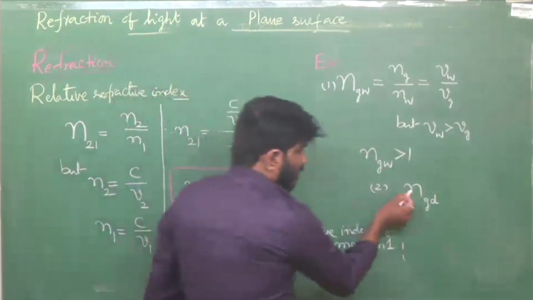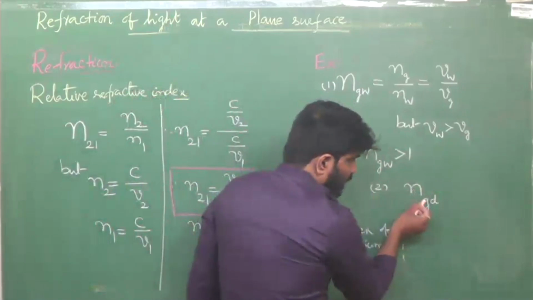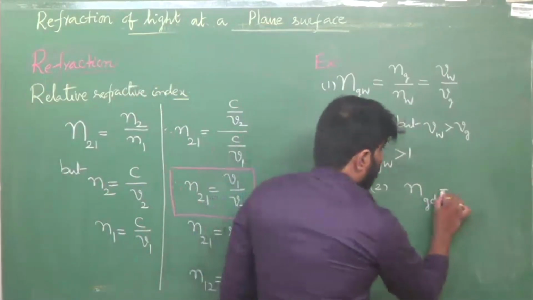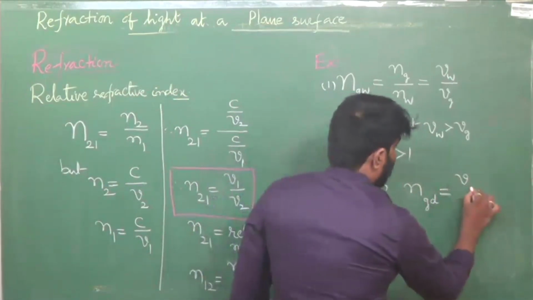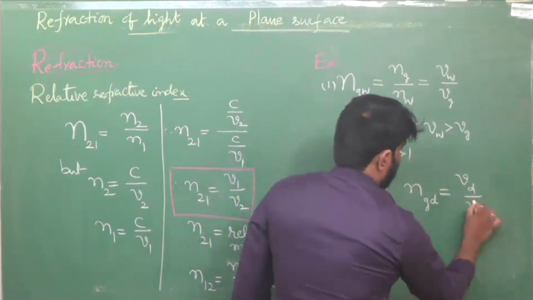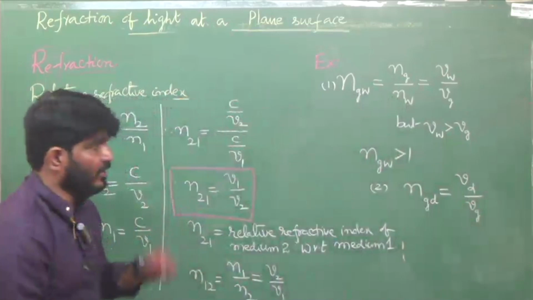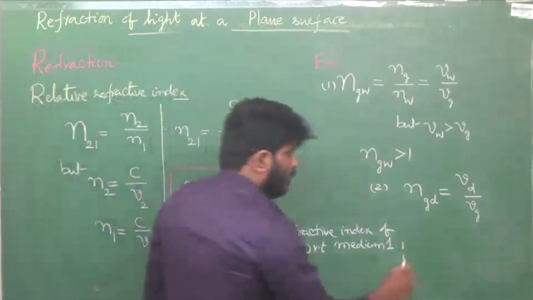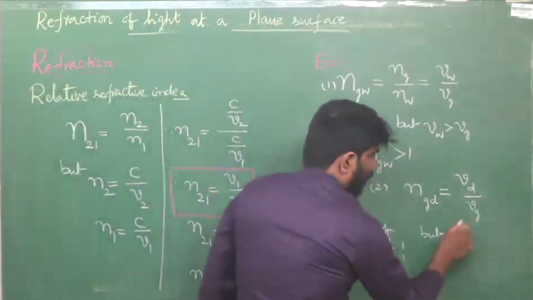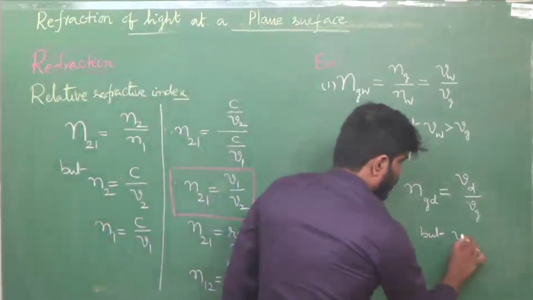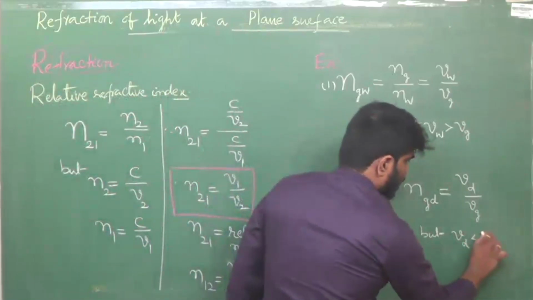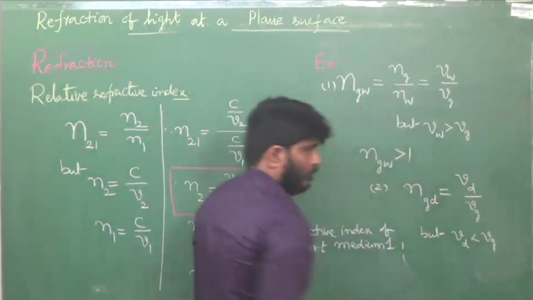This is the relative refractive index of glass with respect to diamond. So you are going to get V diamond by Vg, right? According to this explanation, but tell me, where is speed more? Vd is less than Vg, in diamond.